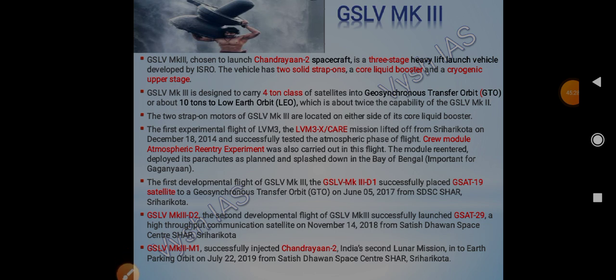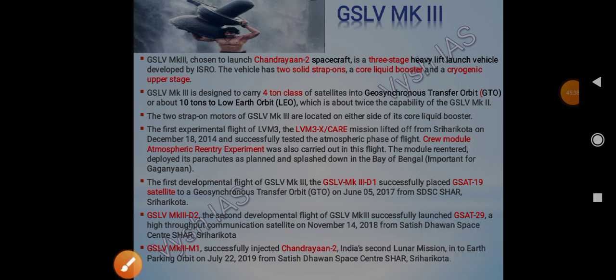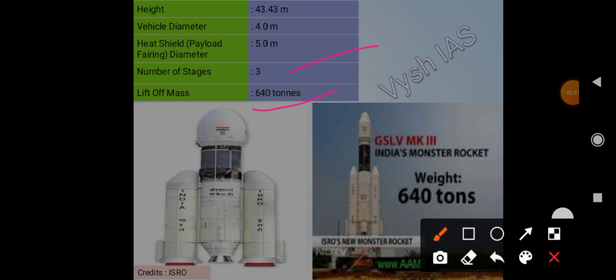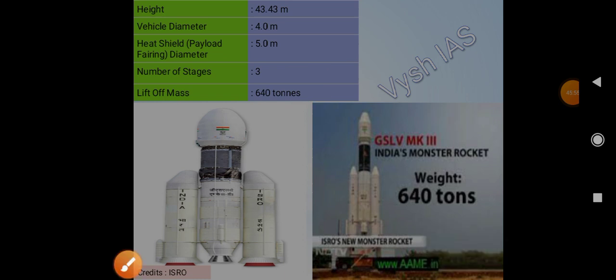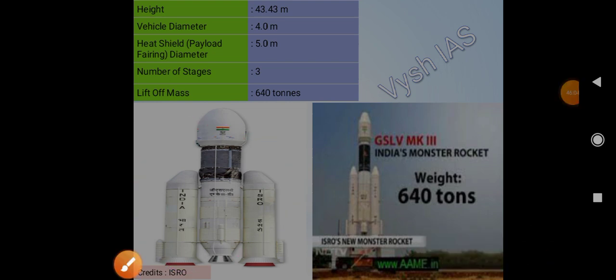And then GSLV Mark III M1. This successfully injected Chandrayaan-2. Remember this, for Chandrayaan-2 it is GSLV Mark III. It is the second lunar mission, injected into Earth parking orbit on July 22nd, 2019, again from Satish Dhawan Space Center. Hope you will remember the stages: 3 stages, 640 tons, more than 6 tons payload, and then the Bahubali rocket, India's monster rocket. So this is how it looks, our GSLV Mark III Bahubali rocket.